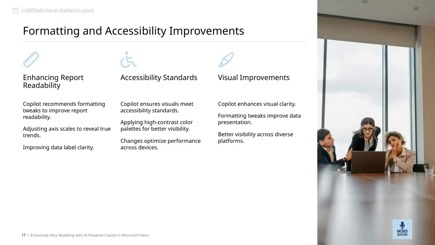When it comes to accessibility standards, Copilot suggests formatting tweaks to boost report readability. For instance, it adjusts axis scales to highlight true trends, making patterns clearer. It also improves data label clarity, so the information is straightforward to understand without confusion. All these enhancements come together to make our reports more readable and accessible. They support our overall goal of delivering data that is not only insightful, but also inclusive, ensuring that everyone can engage with the information effectively.